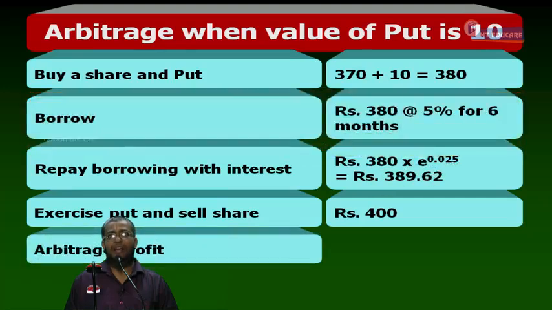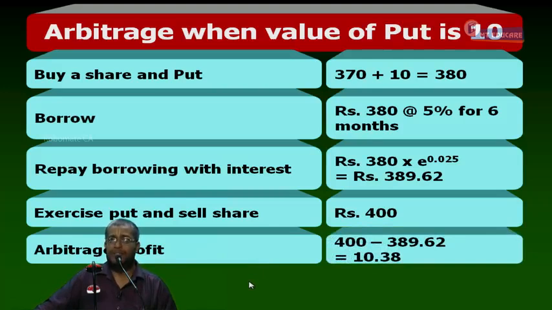Now, last step. There is step number 4 here. 1, 2, 3, 4, and then 5. Arbitrage profit. What minus what? 400 minus 389.62.